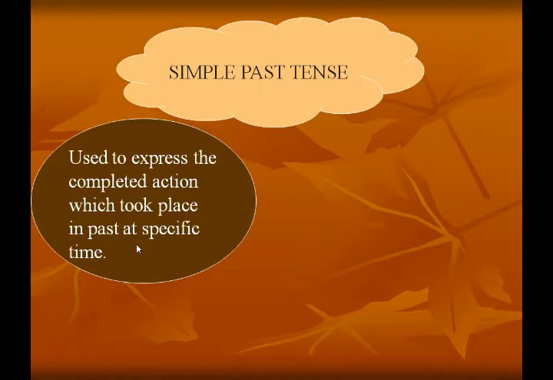Okay, completed actions means you started some work in the past and you also completed that work in the past. So it is called the completed action which took place in the past. It means I wrote a letter: in the past I started writing a letter and I also completed writing the letter. It becomes the simple past tense to express the completed action. The action which completed in the past at a specific time is called simple past tense.